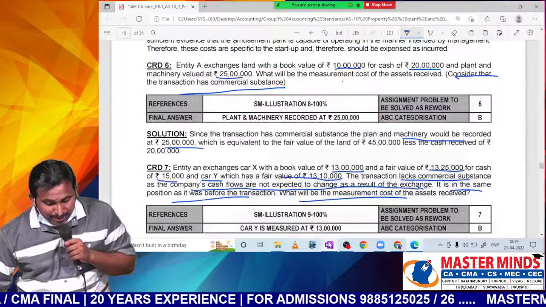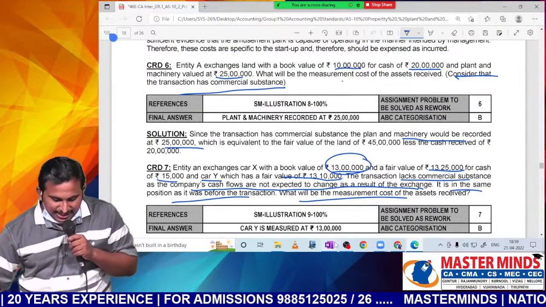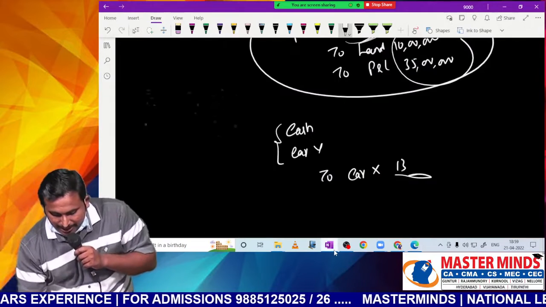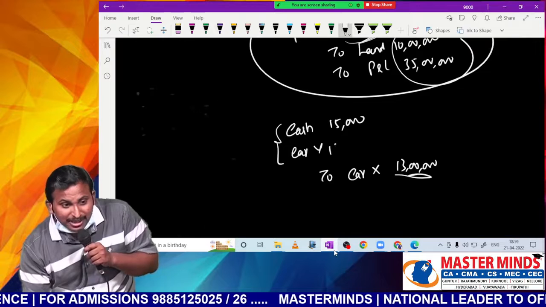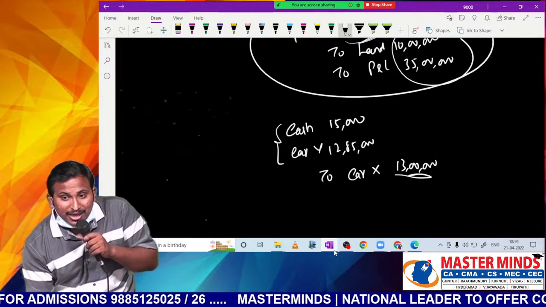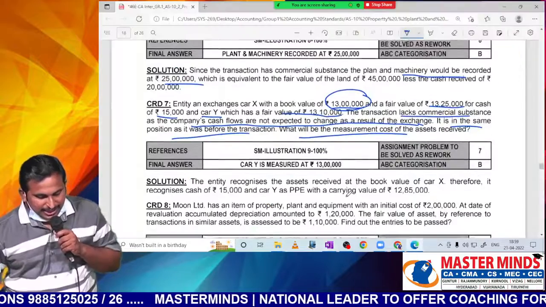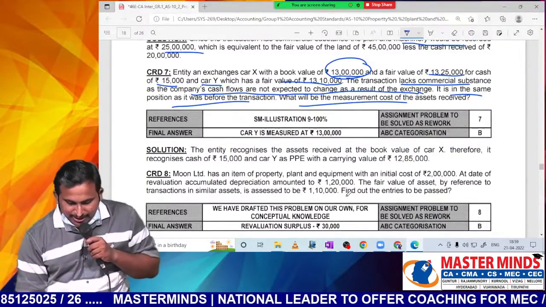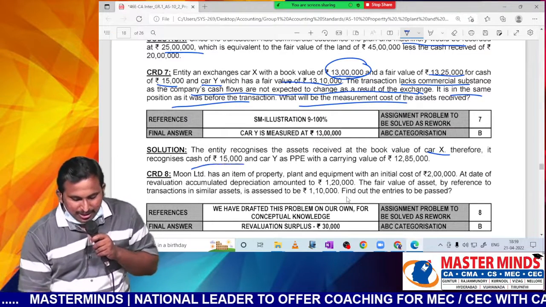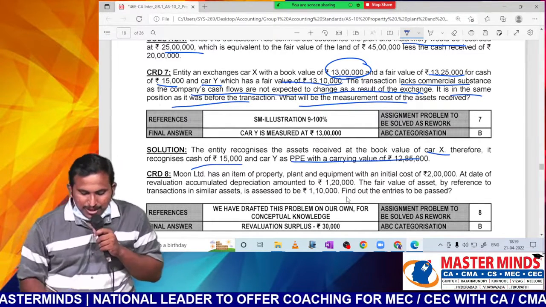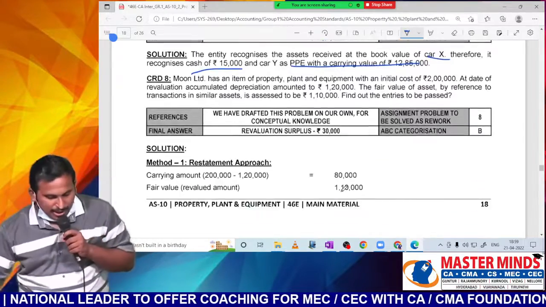Then only I don't get any profit or loss. What is the carrying amount of the asset? 13 lakhs. So thereby here 13 lakhs. They have said cash 15,000. This should be the balance. Then only I don't get any profit or loss. That's why I have to record at 12 lakh 85. Let me read it, sir. The entity recognizes the assets received at the book value of the car X. Therefore, it recognizes cash of 15,000 and PPE of 12 lakh 85,000. So, hope everybody has understood.